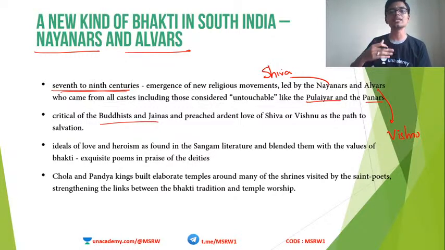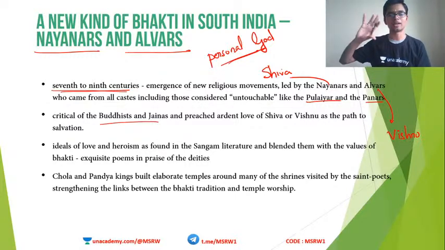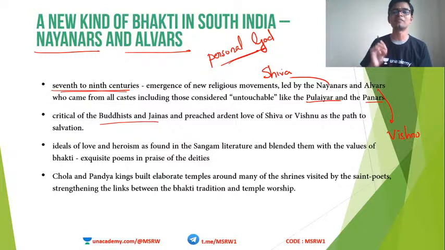They preached devotion to God. They came up with the concept of a personal God, rather than a Brahmanical God or some abstract philosophy, which means God is considered as a beloved of the devotee.